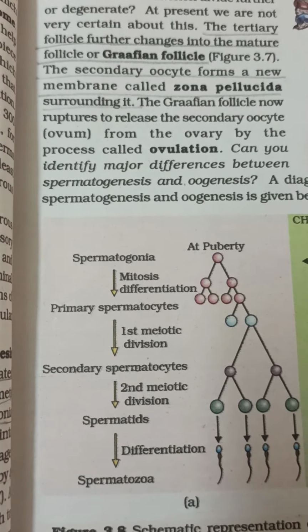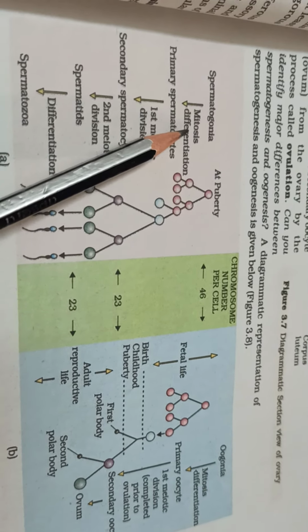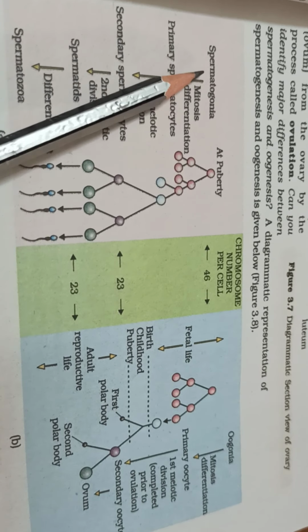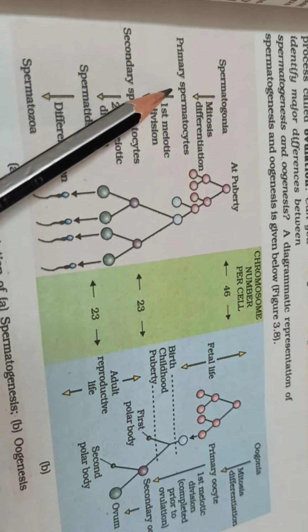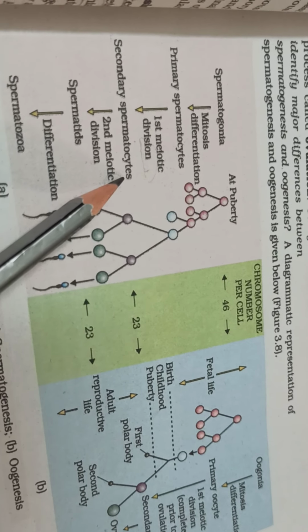The male germ cells are spermatogonia, in diploid structure, which has 46 chromosomes, 23 pairs, which differentiate into primary spermatocytes undergoing first meiotic division. Next, secondary spermatocytes will form, which are haploid, single N. This is diploid.